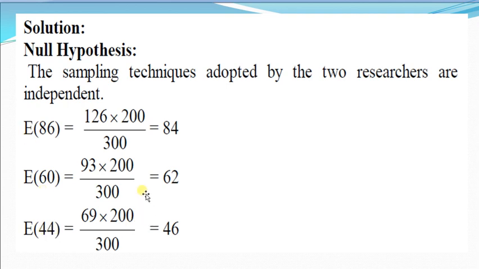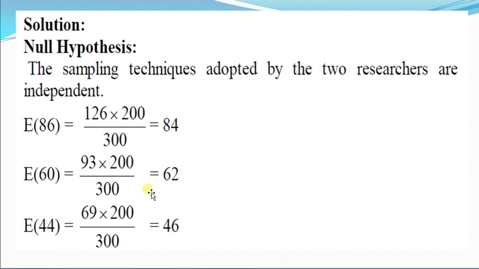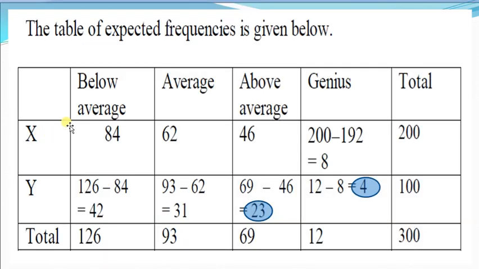The remaining frequency we can obtain by subtracting those values, and like that 84, 62 and 46 are the expected frequencies. Here total is 200, then the sum of these 84, 62 and 46 is 192, and after subtracting 192 from 200, we get 8 here.